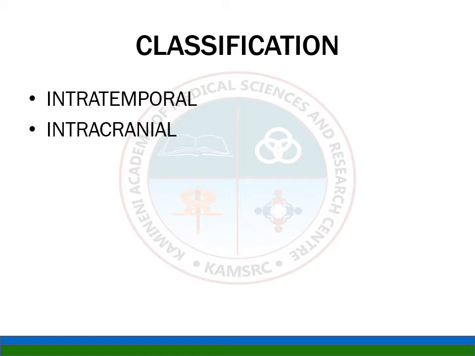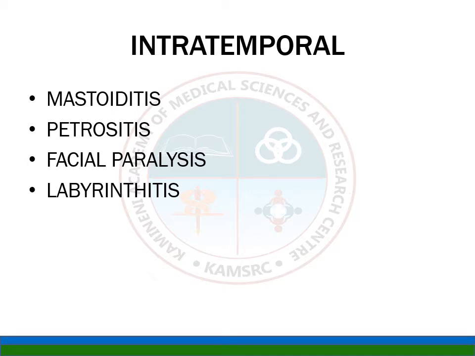This is the main classification. We have four important intratemporal complications. The first and most common is mastoiditis. The others are petrositis, facial nerve paralysis, and labyrinthitis. The first and foremost, more common than any other complication, is mastoiditis.